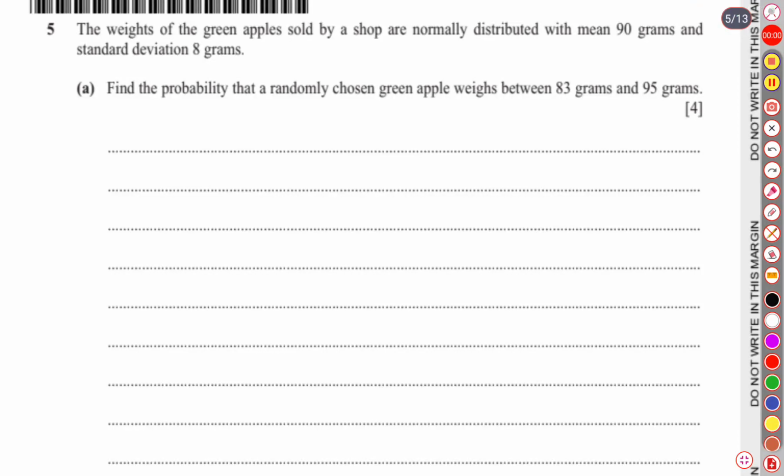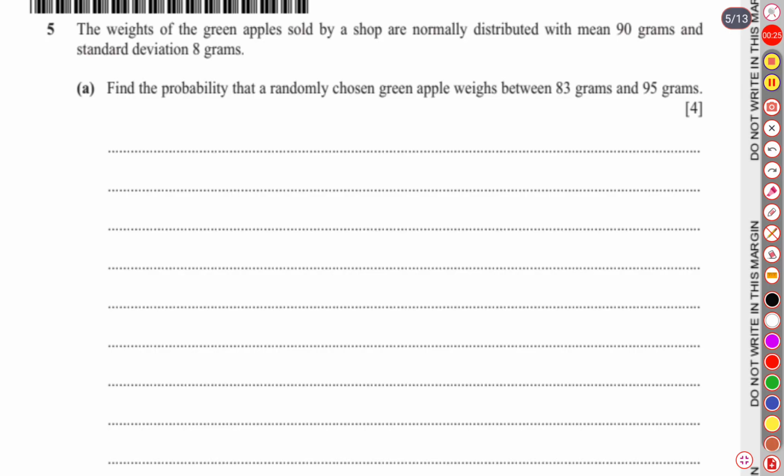Well, question number 5 says the weights of the green apples sold by a shop are normally distributed with mean 90 grams and standard deviation 8 grams. Find the probability that a randomly chosen green apple weighs between 83 grams and 95 grams.